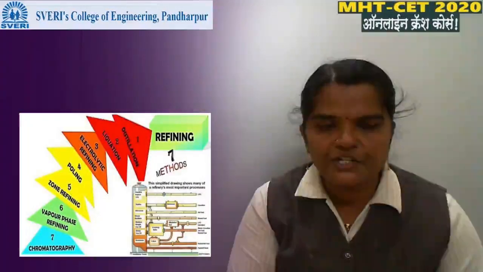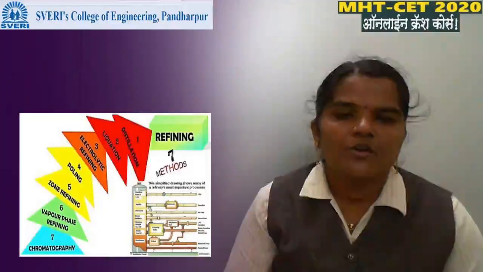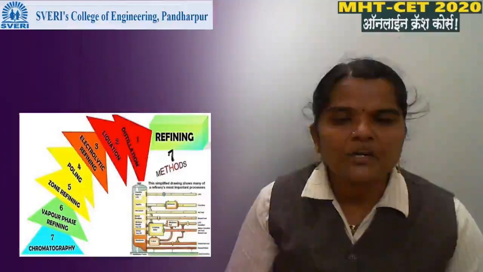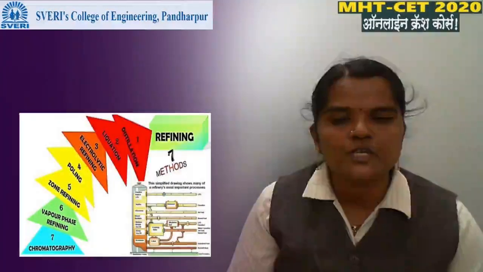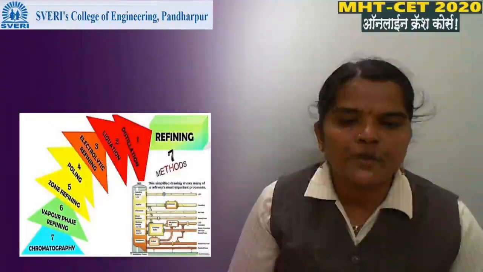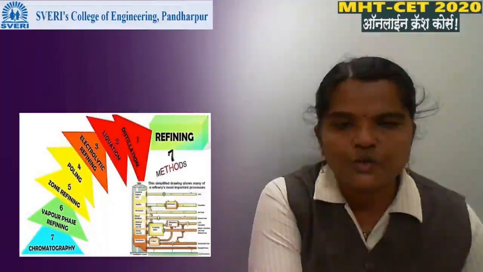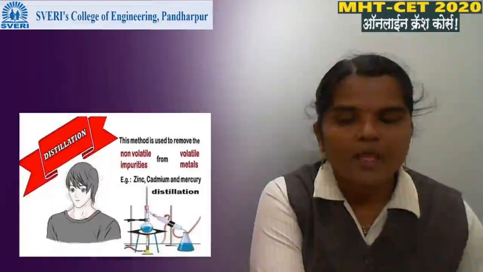First method is the distillation process. Second method is liquefaction. Third method is electrolytic refining. Fourth method is poling. Next is the zone refining process. Sixth method is vapor phase refining. And the seventh method is chromatography. Let us discuss one by one.